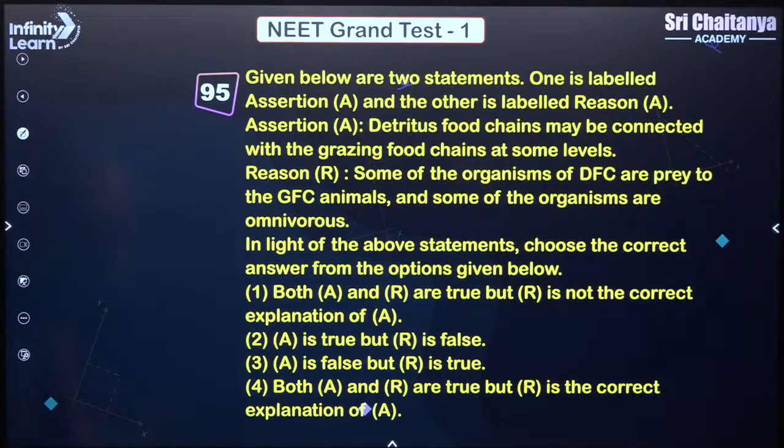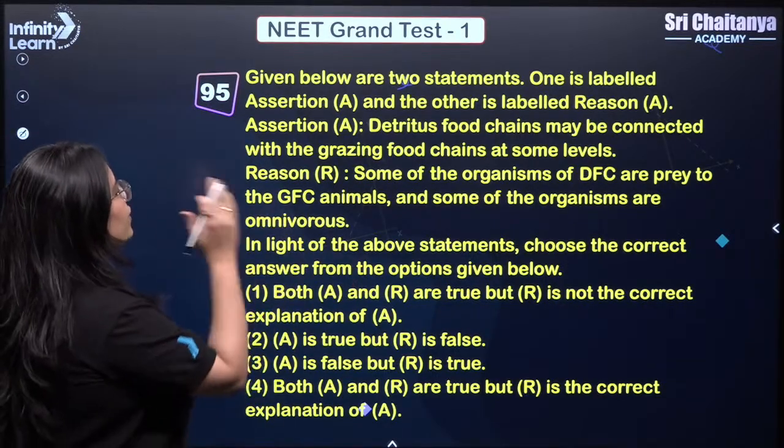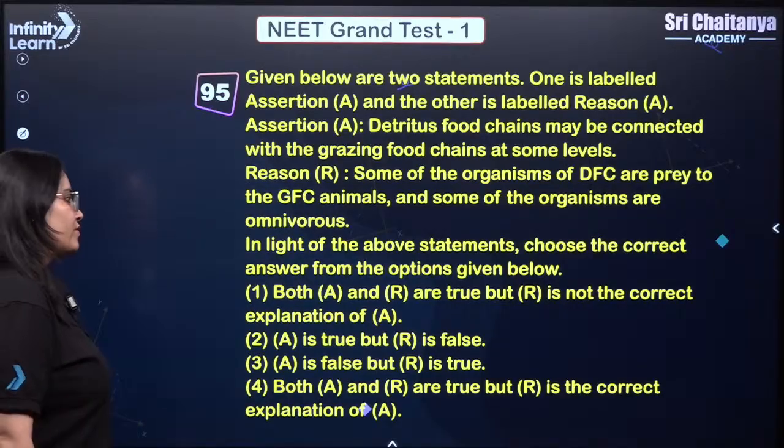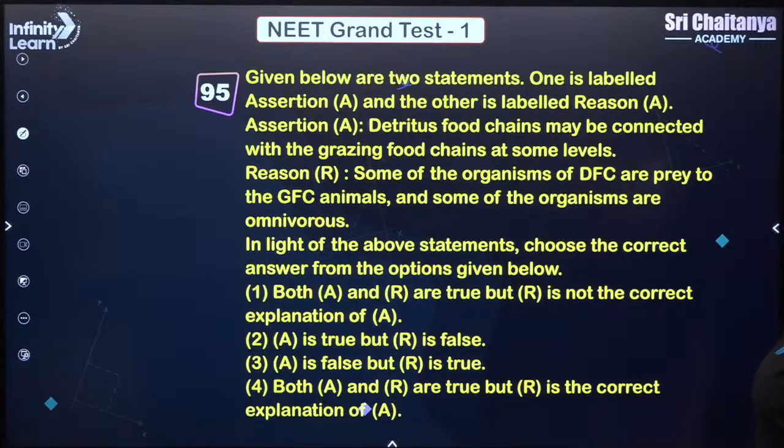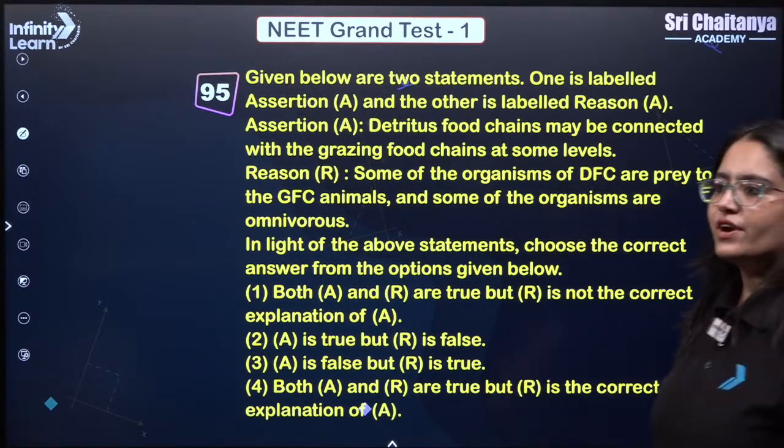Okay, assertion reason-based question. Assertion says detritus food chain may be connected with the grazing food chain at some level, correct? Some of the organisms of the detritus food chain are prey to GFC animals and some of the organisms are omnivores. Absolutely correct. And even the reason is explaining the assertion well. Very good. Answer is 4. Both A and R are true and R is the correct explanation of A.